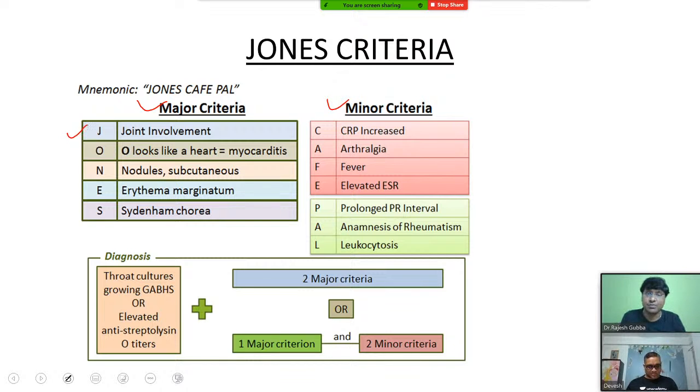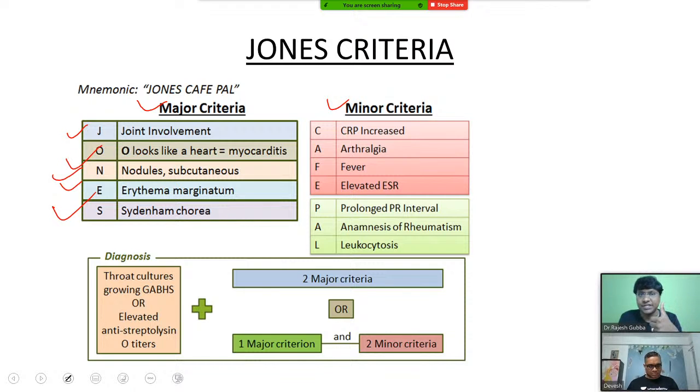J stands for joint involvement, and let me tell you, the most common clinical manifestation in rheumatic fever is joint involvement. O stands for, O looks like your heart, which is nothing but your myocarditis. N stands for nodules, that is subcutaneous nodules. E stands for erythema marginatum, and S stands for Sydenham's chorea. Now let me tell you a few points on the major criteria.